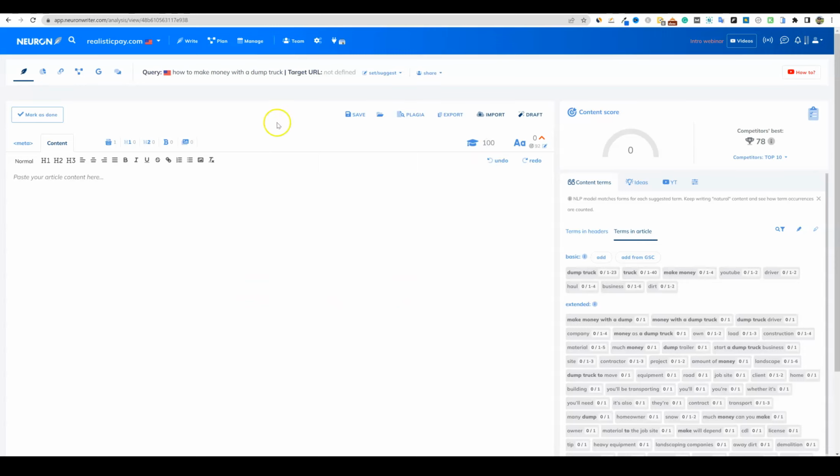But what I do use this tool for often, even if I'm not going to use it to optimize my post, I'll use it to see how many words I need. And right up here, you'll see that it says we need 1,388 words on this topic. And there's a score over here and so forth. So we have an idea of the length of blog post that we need.